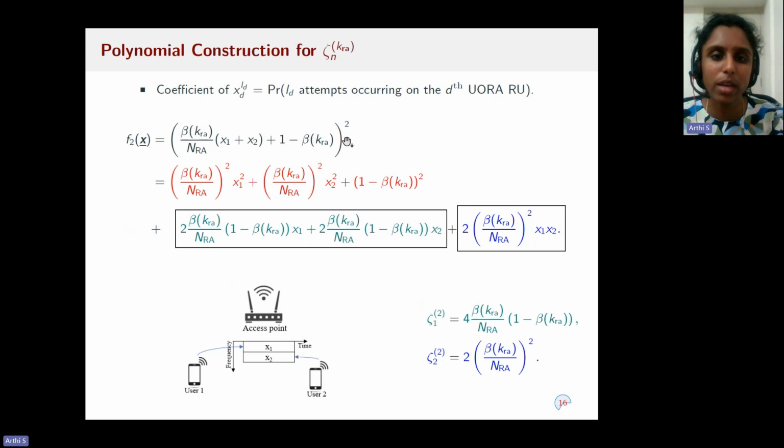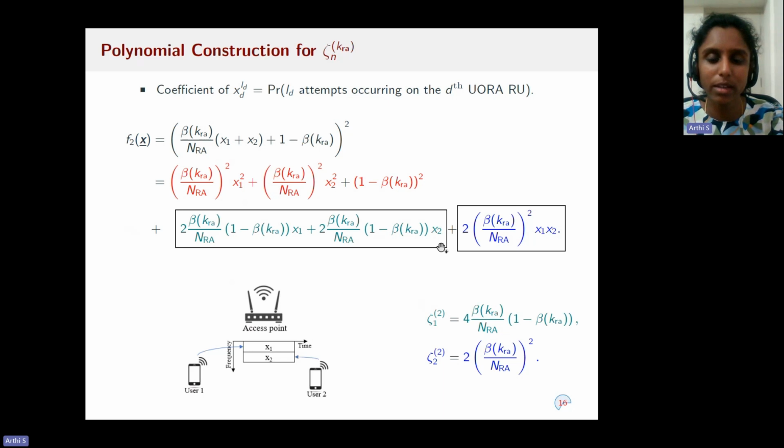So when there are 2 UORA users and 2 UORA RUs, if we expand this expression, for example, x1 to the power 2 captures 2 attempts occurring on RU1, which is a collision. And the interest of our model would be successful transmissions, which will occur when the powers are just 1, right? So the x1 captures there is only one attempt occurring on RU1.